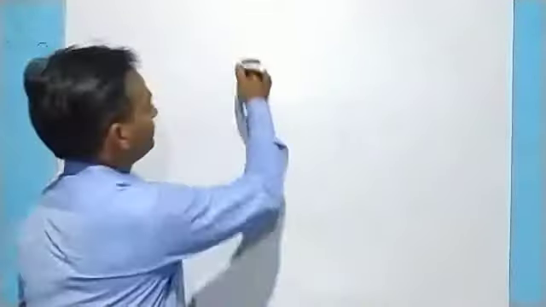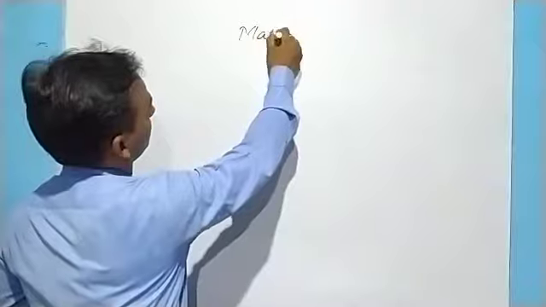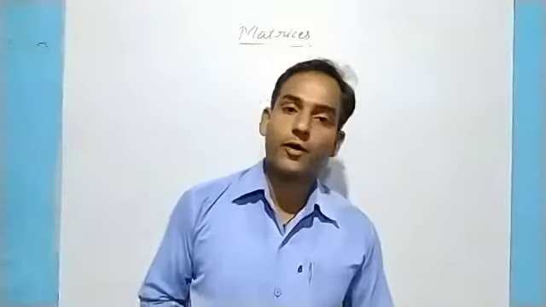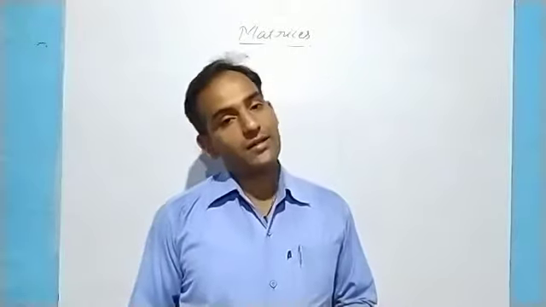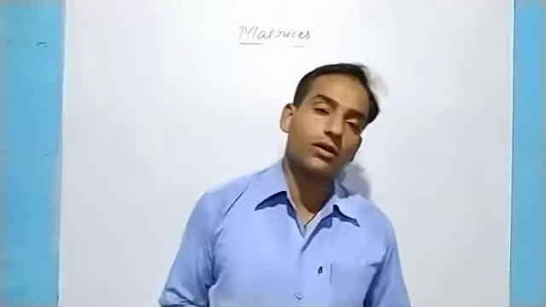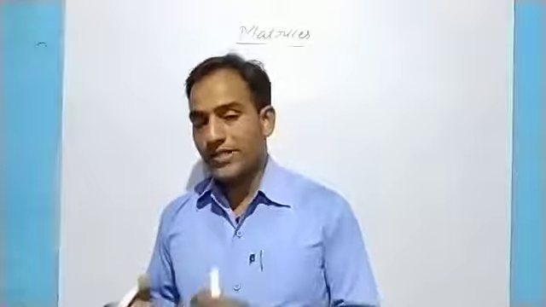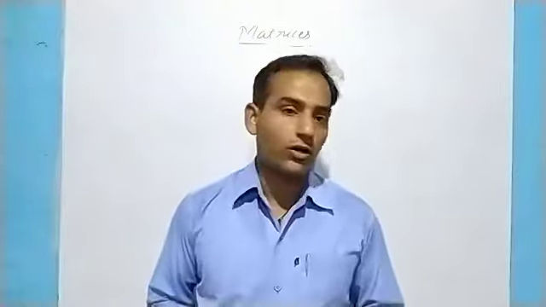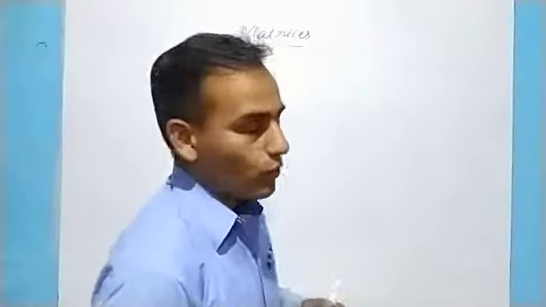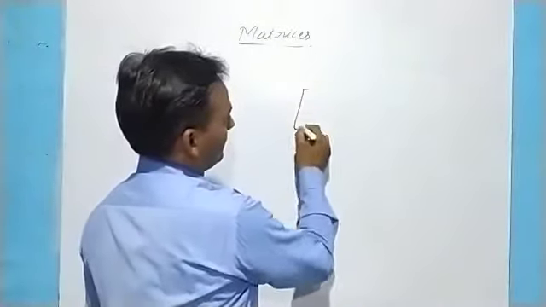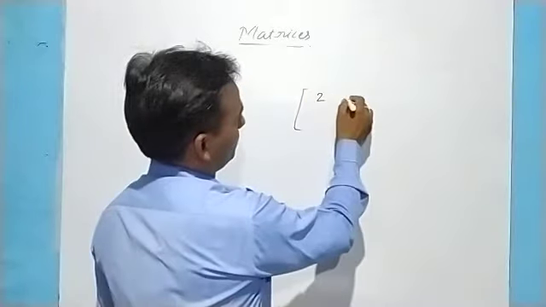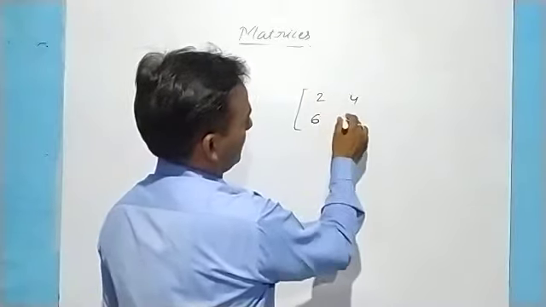So today's topic, class 10, matrices. First of all, some basic concepts about matrices. A matrix is nothing but writing numbers, or the number of objects, in a proper form in rows and columns. So numbers in rows and columns, inside the big bracket, is called a matrix, like 2, 4, 6, 8.